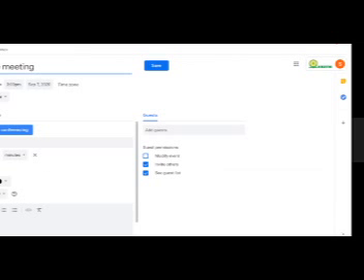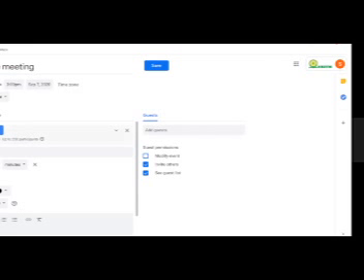You don't have to go on to meet.google.com. You don't have to click on schedule a meeting, or click start a meeting. No, it is a directly automatic thing. So I'll just click here, add a Google Meet. So here you can see the meeting link is already generated.